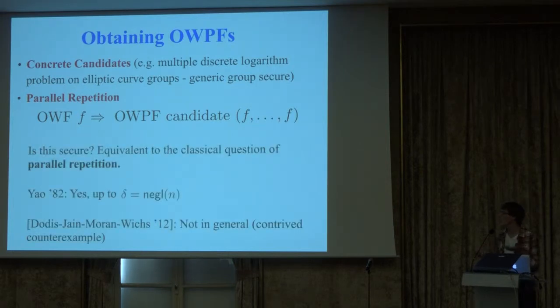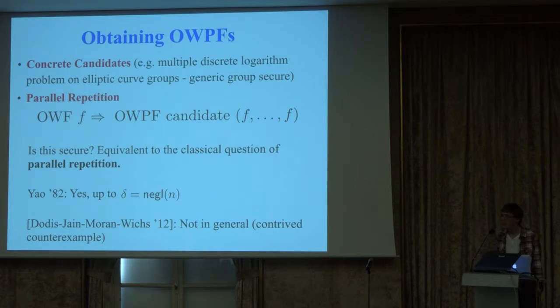And the question of whether or not this is secure is exactly the question of whether parallel repetition exponentially decreases the probability of inversion. That's what we're asking. So a classical result due to Yao says that parallel repetition decreases this inversion probability to an extent. But on the other hand, we actually have a counterexample saying there is some one-way function which does not give you an exponential decay. But this is a fairly contrived counterexample. It seems like any natural function you write down should give you this exponential decay.